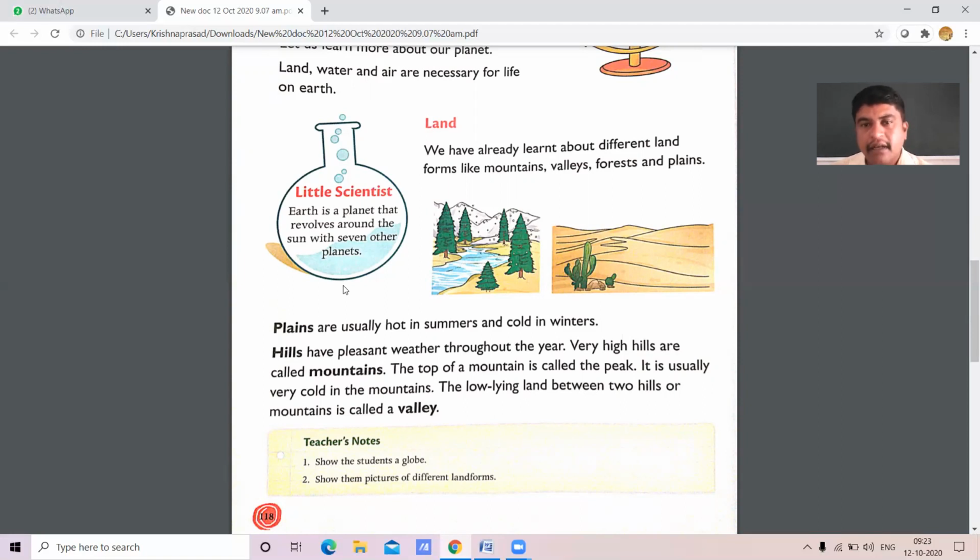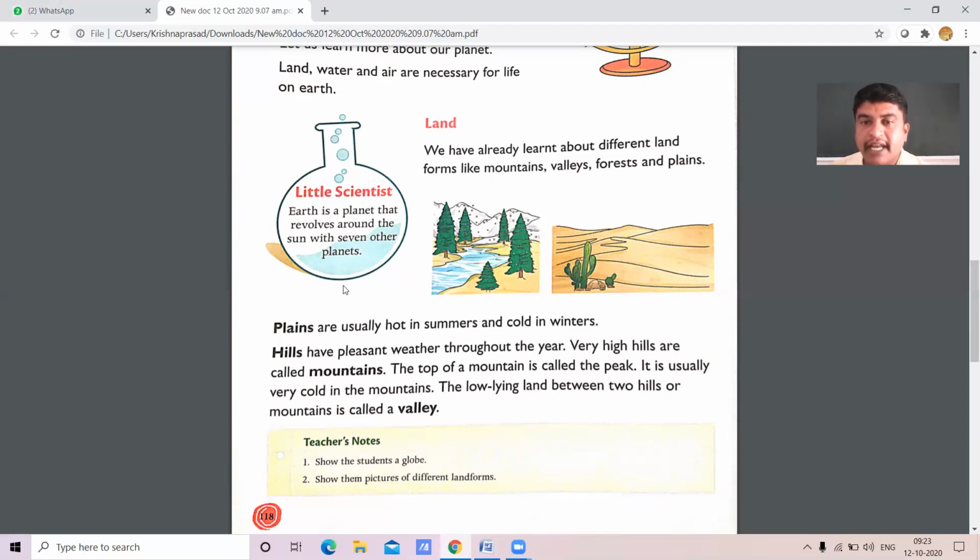Am I right? And come to cold. Yes, winter season. Especially Dasara vacation will be declared at the time of winter season, because small kids like you are not able to tolerate the cold.